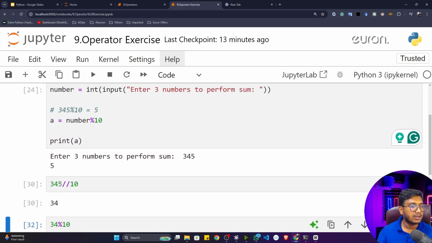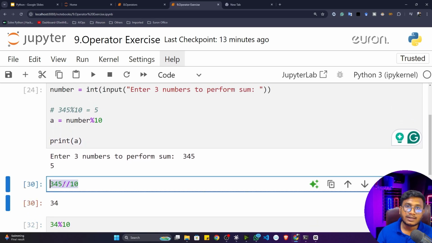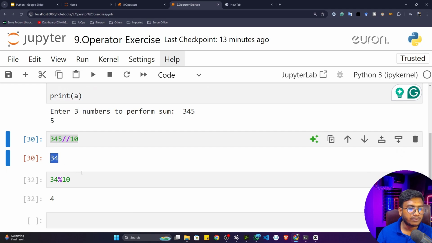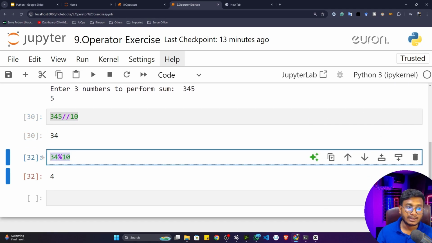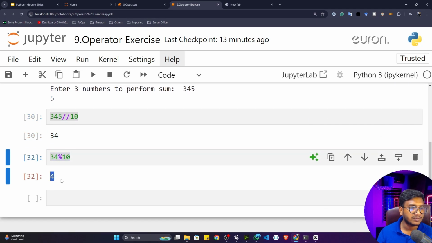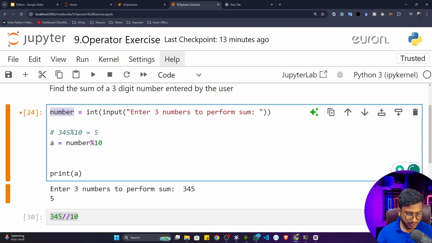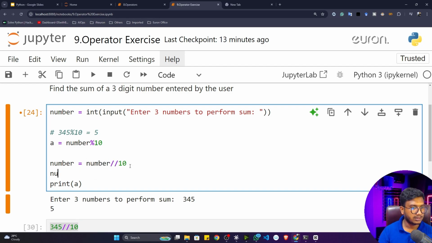That means what I have to do, first of all I have to perform integer division, then I will get 34, then again I'll take the modulus with the help of 10, then I'll get this particular 4 here. That means this entire number I'm getting, first of all I'll take the integer division with the help of 10, and I will store in a variable called number. This particular number I'll take a modulus with the help of 10, and I will store in a variable called b, because I have successfully extracted 4 from this particular number.